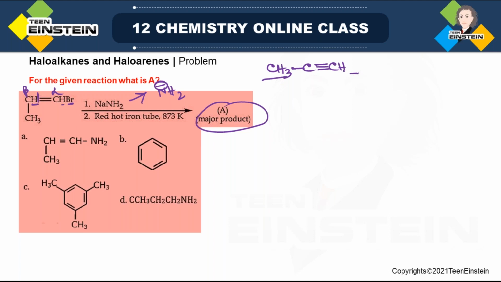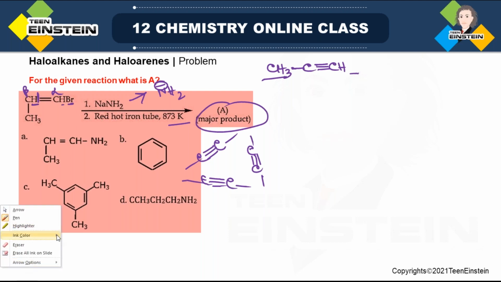If you have CC triple bond and you are using red hot iron tube 873 Kelvin, very high temperature, then this type of mechanism occurs. Both sides, there may be any group. I am not writing that. In general, if you want to see, so this type of mechanism will be.